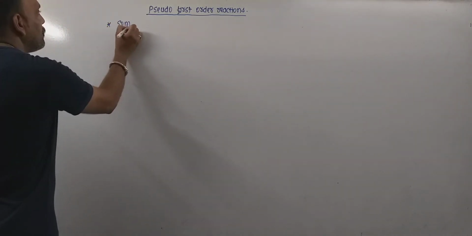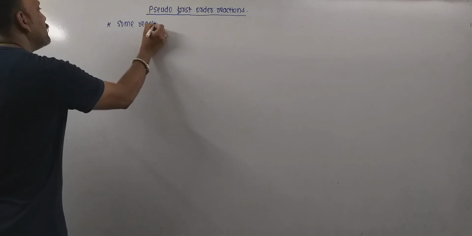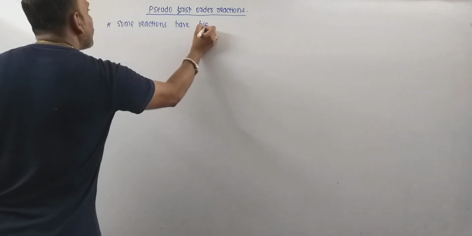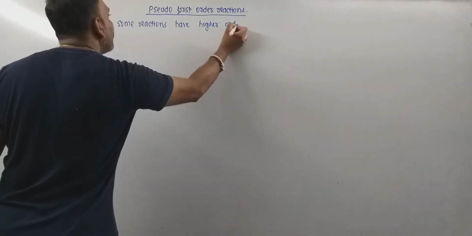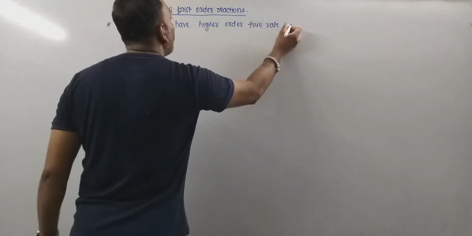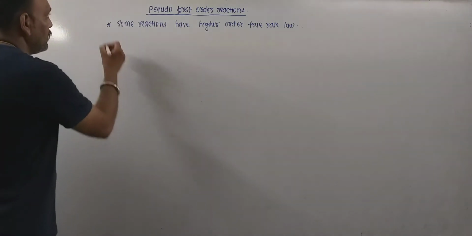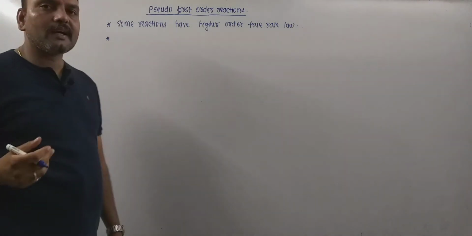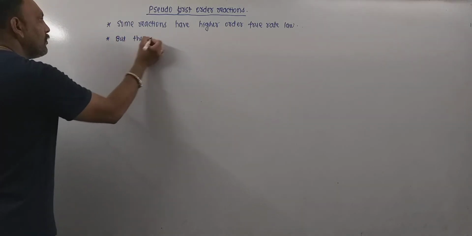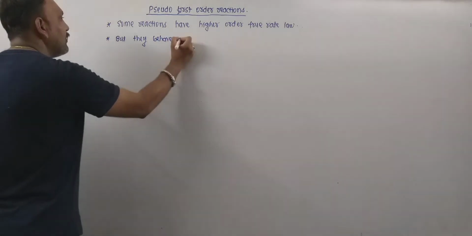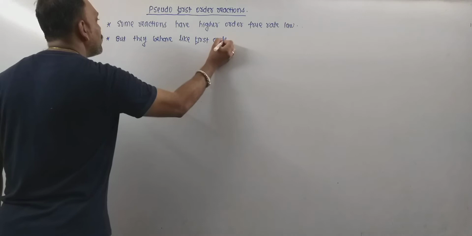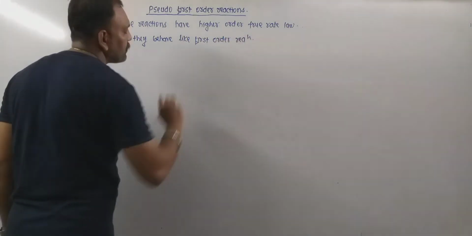Remember, some reactions have a higher order true rate law, but they behave like a first order reaction.